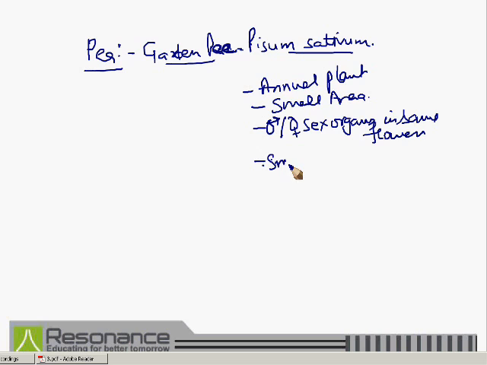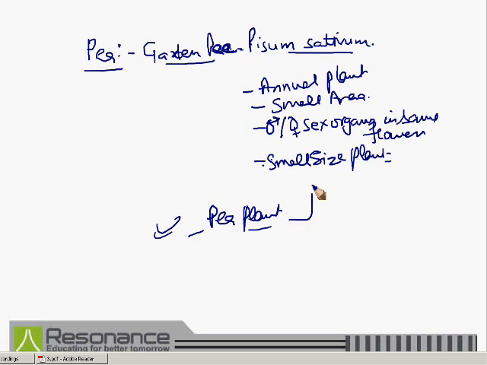Small size plant, not a big tree. Likewise, there were many reasons why Mendel selected the pea plant. There were certain reasons why Mendel was successful in his experiment, and one of the basic reasons was the selection of pea plant for his experimental work, because of the above mentioned reasons.